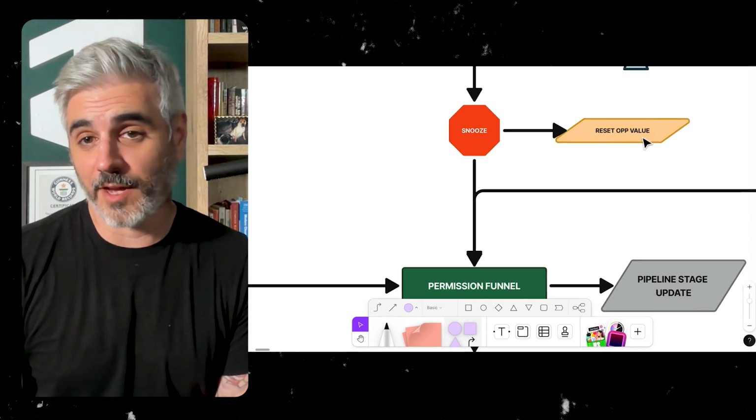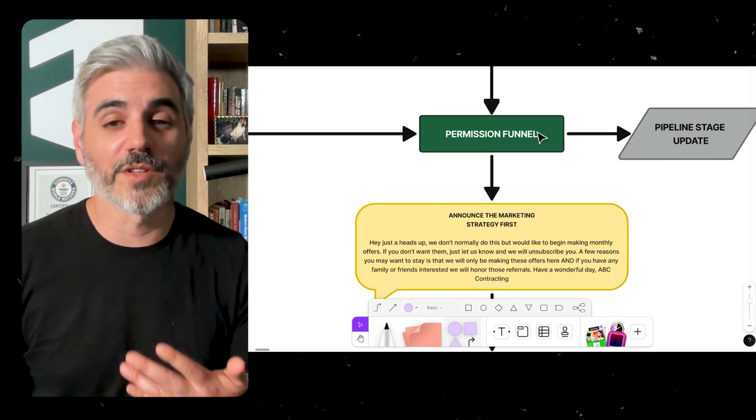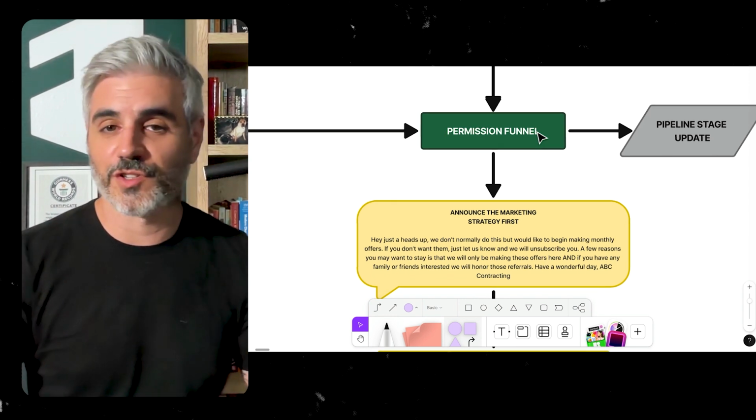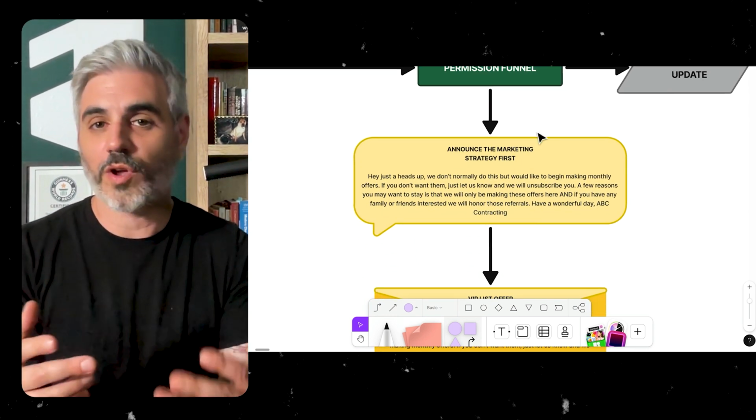So what happens if they say no to the estimate? If they say no to the estimate, we snooze them for a little bit, and then we reset the opportunity value. This way you don't have like a $7 million estimate value, when in fact, the last touch point was like years ago. We reset it, and they go into this permission funnel. The job here is to just ask for their permission if it's okay to keep in touch with them. Simple as that. Like, hey, just a heads up.